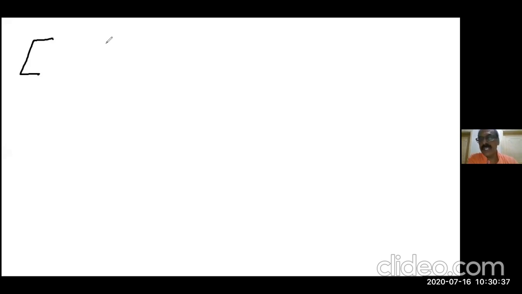Newton's first law states that every material body remains in a state of rest or uniform motion unless and until an external force acts onto it.